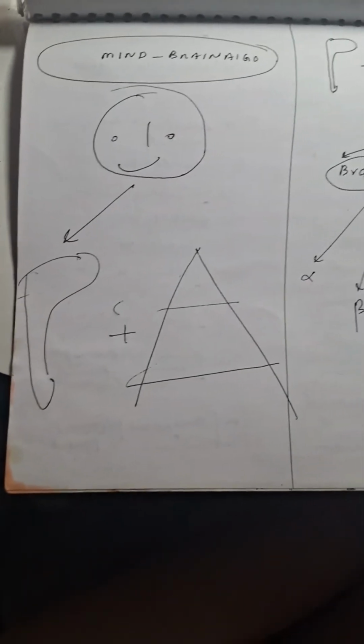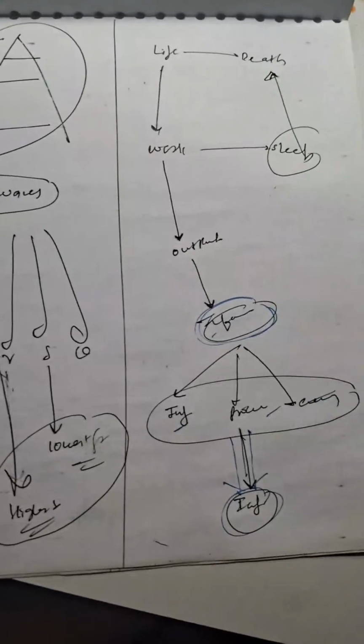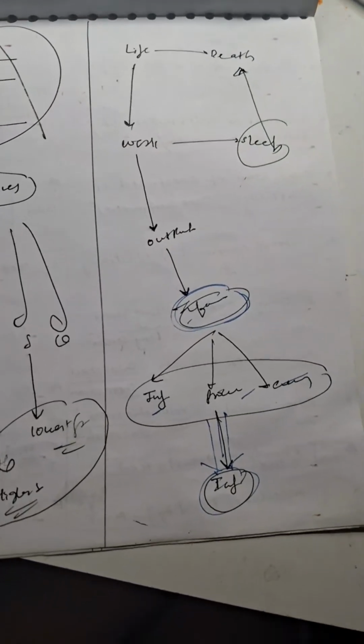Then here it's a worksheet on the mind-brain algorithms comprising of brain and the mind, various brain waves, their categorization, frequencies and life-death cycle.